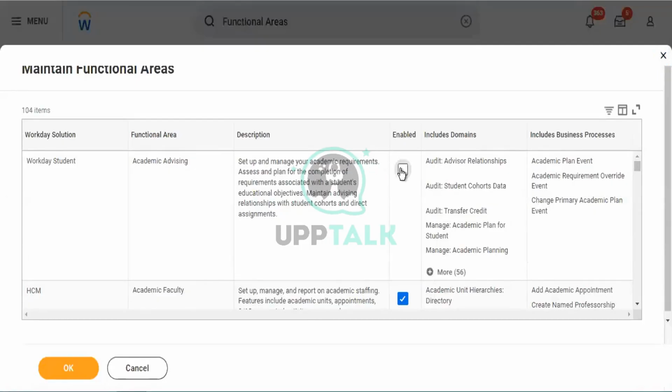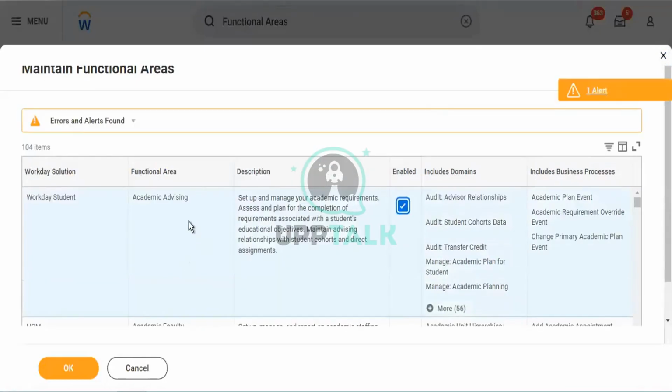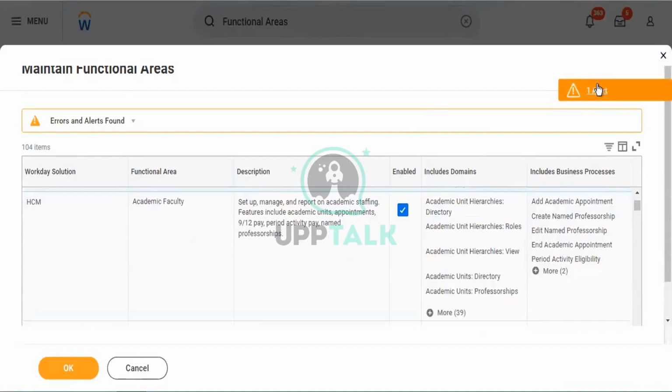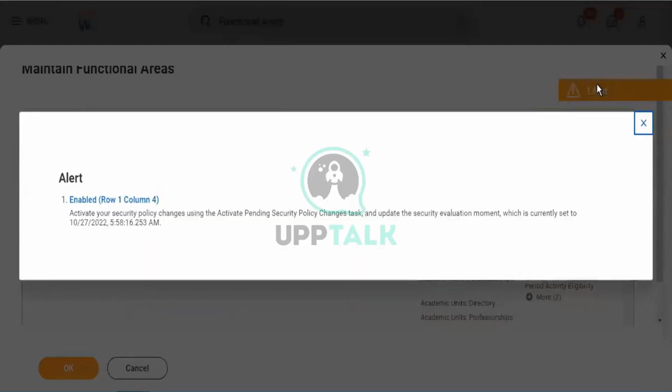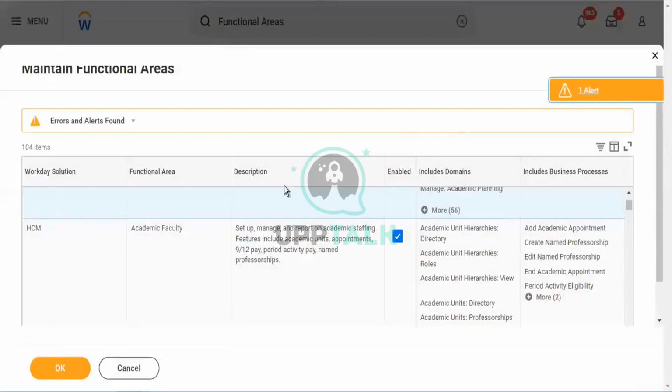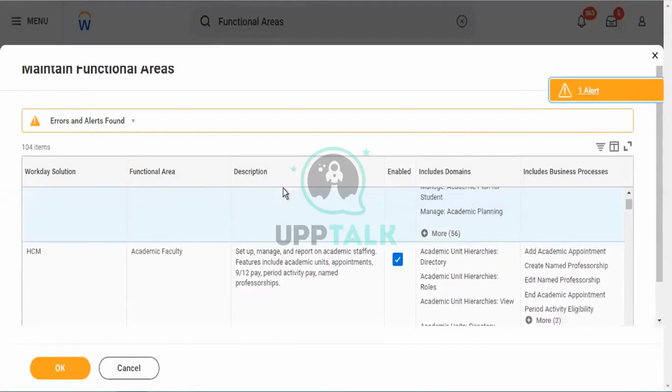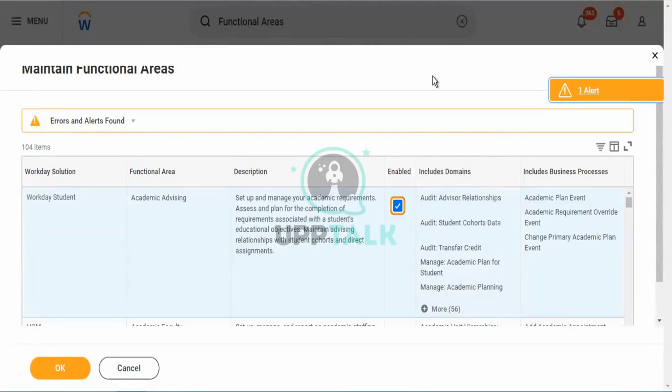Coming here, tap on enable. It gives an orange alert again. It will not affect you. It will update and store from which ID this activity changes. It will record it in the system. Coming to the below, I'm going to make changes below HCM.